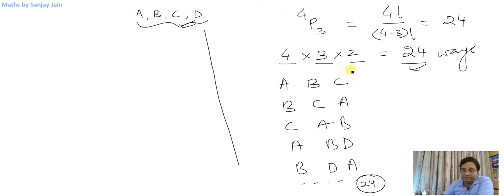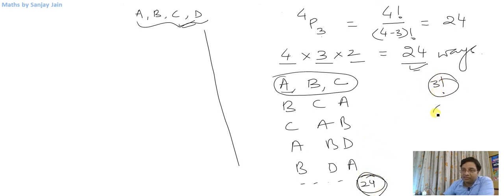Out of these, if you see A, B and C, if I ask you in how many ways A, B and C can arrange among themselves, you will say in 3 factorial ways. So out of these 24, 6 arrangements are such where I've got A, B, C in different places. So what arrangements are these? ABC, BCA, CAB, and 3 more arrangements, right?